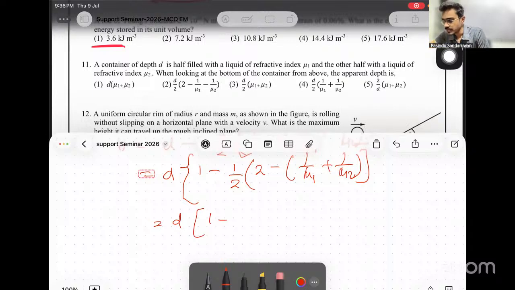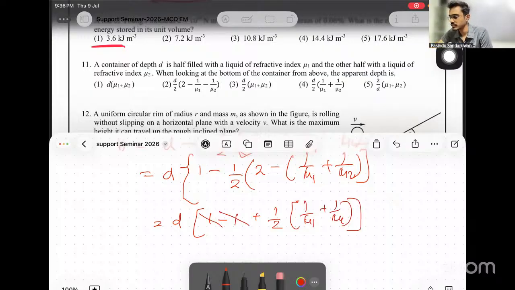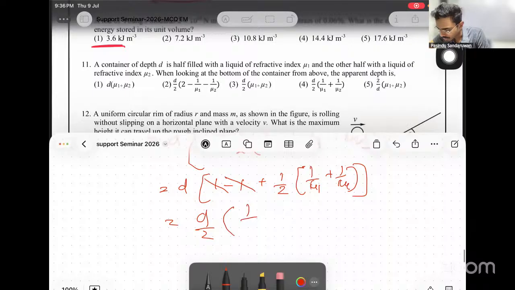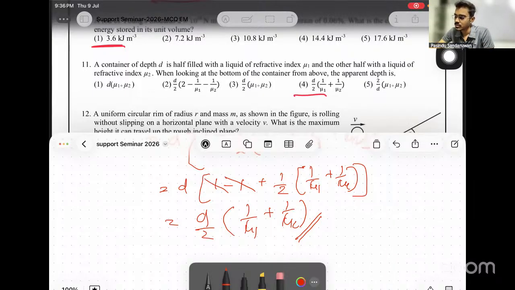Then 1 minus, if you multiply the brackets with half, 1 minus half into 2 is minus 1. Then plus half comes here, and this term remains. See how this cancels off. Which means the final answer is D over 2, 1 over mu 1 plus 1 over mu 2. That is option 4.